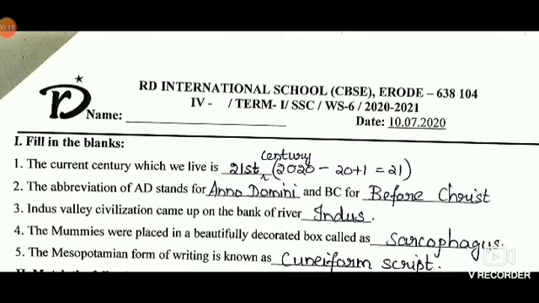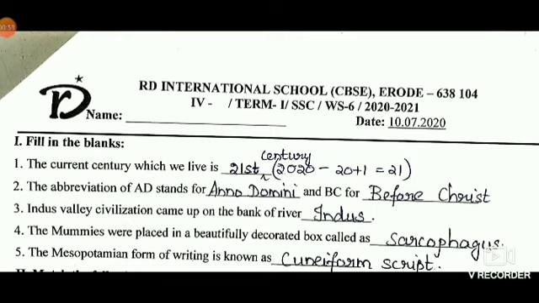The current century which we live is dash. How will we calculate the century, children? We have to take the year in which we are living, that is 2020. Then we have to take the first two digits, that is 20. Then we should add 1 to that. 20 plus 1 is 21. So the answer is 21. The current century which we are living is the 21st century. I have given the workout in the bracket, children. Kindly verify that, okay?